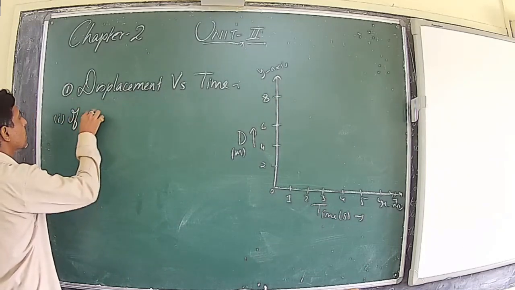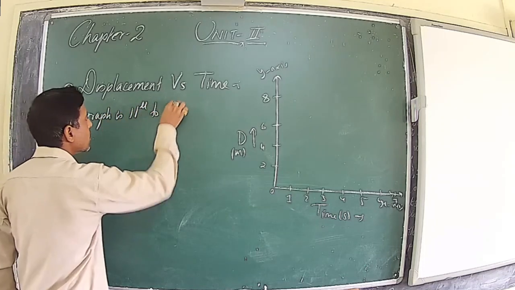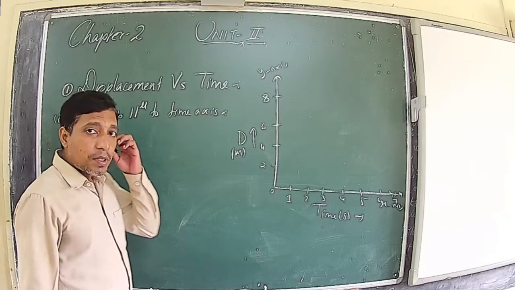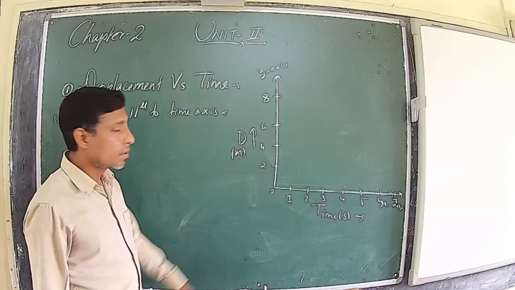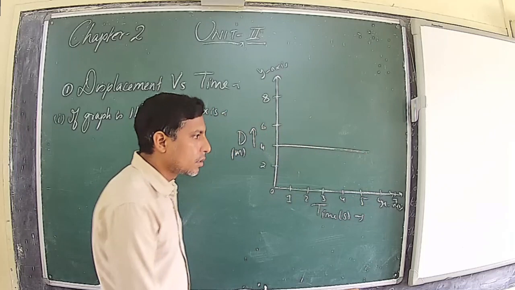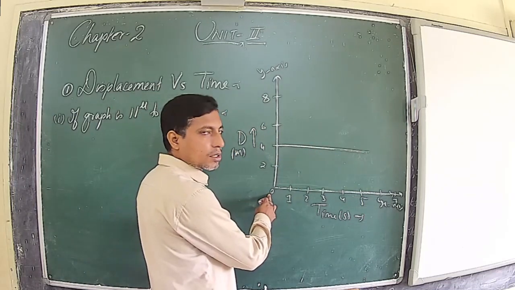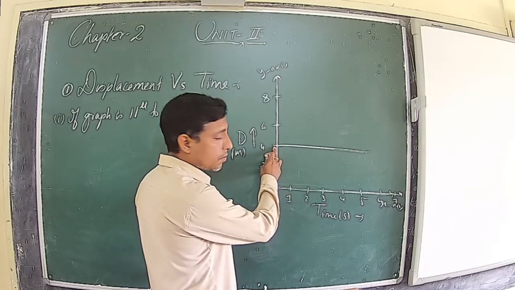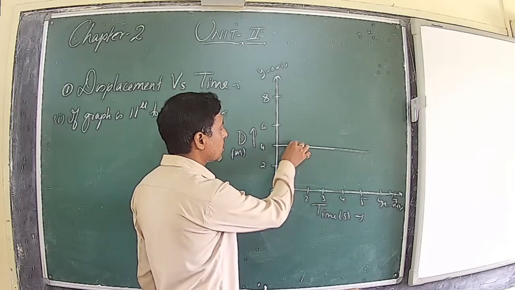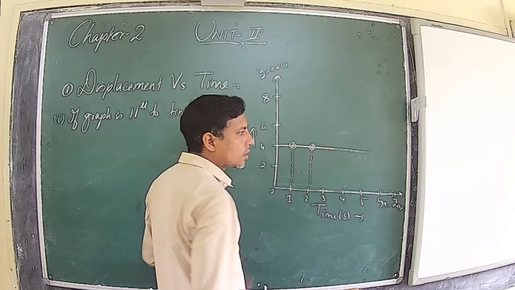If the graph is parallel to time, if we have a displacement versus time graph and the graph is parallel to time, like this, what does it mean? What can we conclude from this? When we observe at time t equal to 0, the body was at a distance of 4 meters. After 1 second when you observe, it is still at 4. After 2 seconds when you observe, it is still at 4. Then what does it mean?